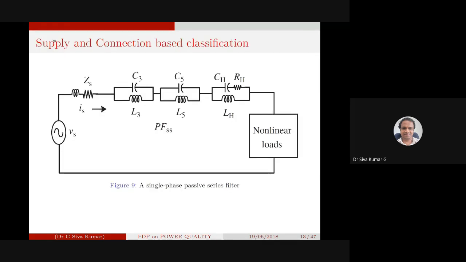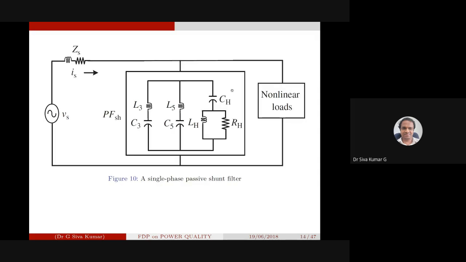This is about supply and connection based classification. We have connected our singles in a series. It is about the third, and this about the fifth, and this about other harmonic components. Supply and connection based kind of a classification. Single phase active shunt filter, single phase passive shunt filter, single phase passive shunt filter kind of a combination.